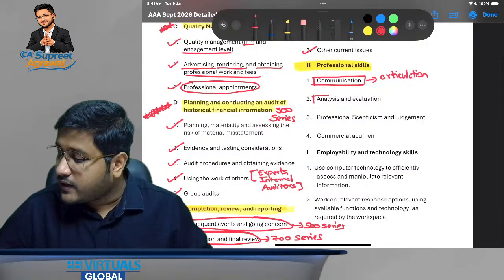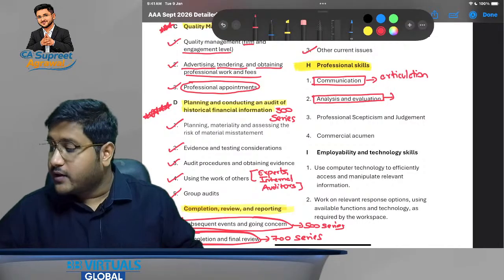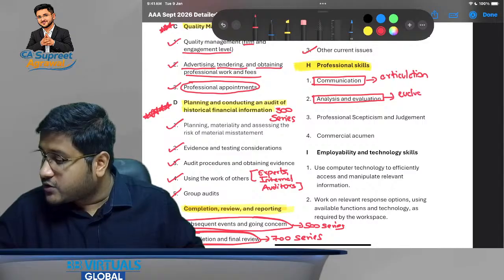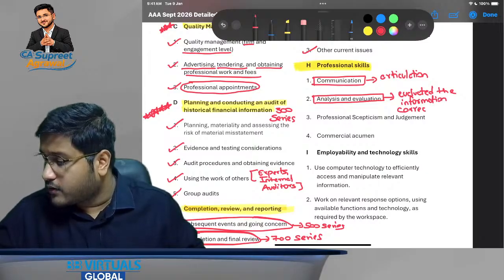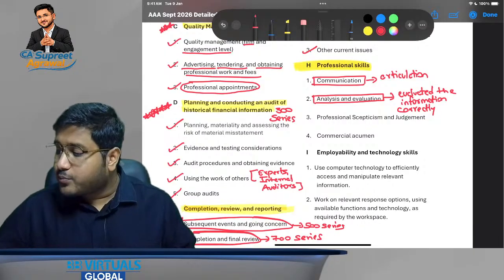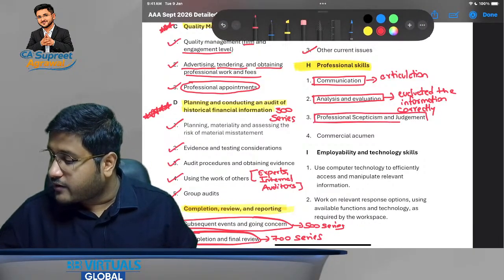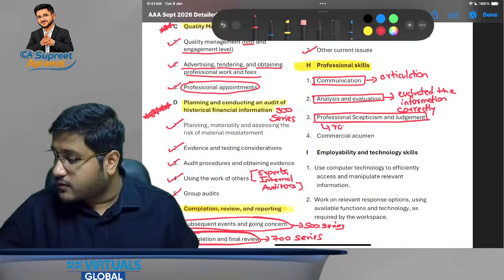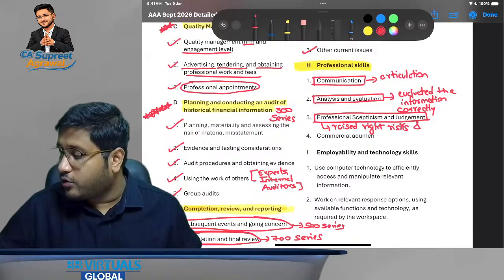Then analysis and evaluation: whether you have evaluated the information correctly and rightly or not. Then professional skepticism and judgment: whether you have raised the right risks and questions or not.